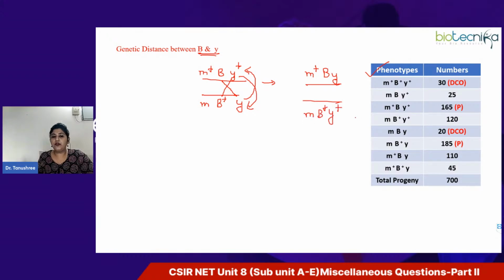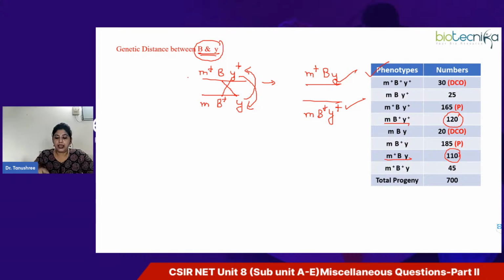Now you have to look for where you are getting this combination, because you are left with 25, 120, 110 and 45. So there are two single crossover events. One is crossing over between M and B allele, and another is between B and Y allele. Specifically, we have to find out for B and Y. So if you look here, this is M B plus Y plus, and this is another combination M plus BY, which is shown over here. So these are the progenies with this genotype because of the single crossover event between the allele B and Y.